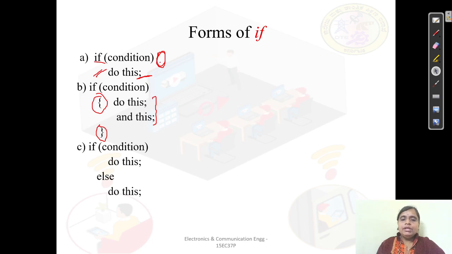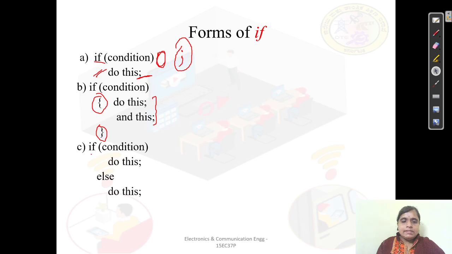First thing: you are not going to use a semicolon in front of your if or else statements. If you use it, then your if condition will be terminated. Then if you have only a single statement, there is no necessity of braces. If you have multiple statements, only then you go for the option of braces.